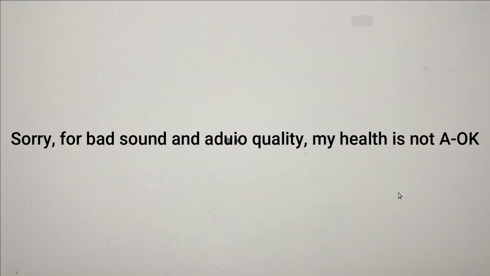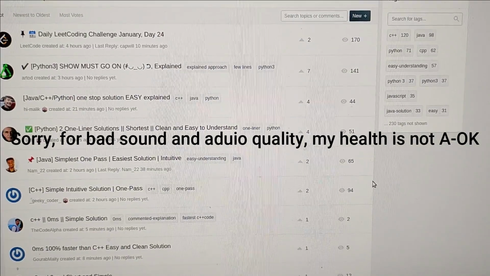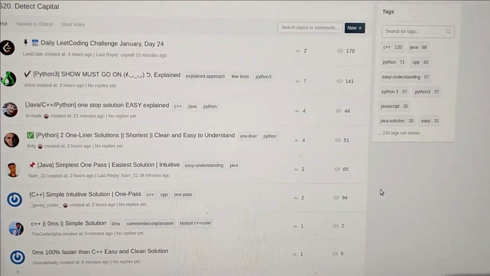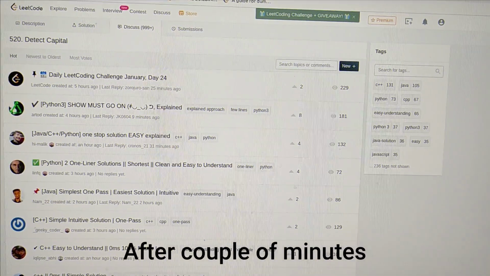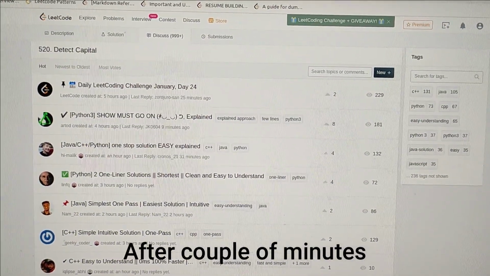Till now everything is okay, but let's see how long it will be. So yeah, everything is okay. So guys, this is happening. I think this started now, the downvoting.